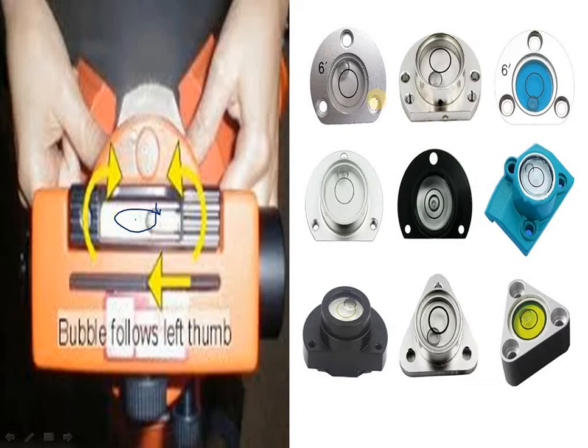You can see some different types of bubble tubes here. Number one, you can see it is at the corner. This bubble tube is at one corner side, and again you can see it is at another corner side. And you can observe here it is at the corner side. In this also it is at one of the corner sides, and here you can see it is in the center portion. So this is the correct setting of the instrument, and here also you can observe.